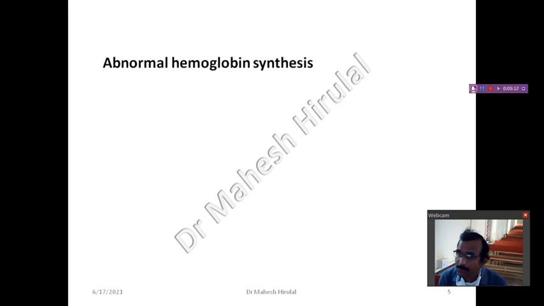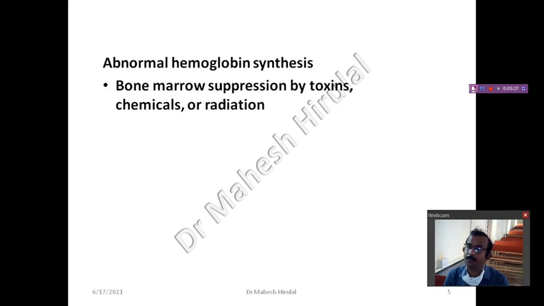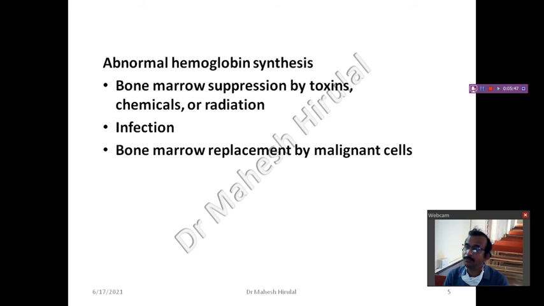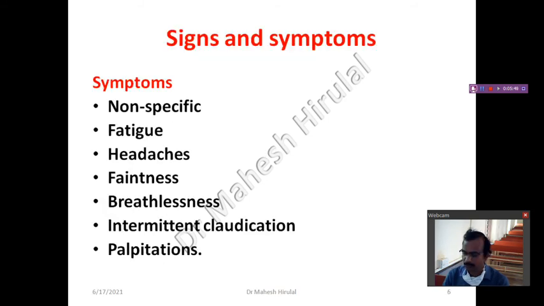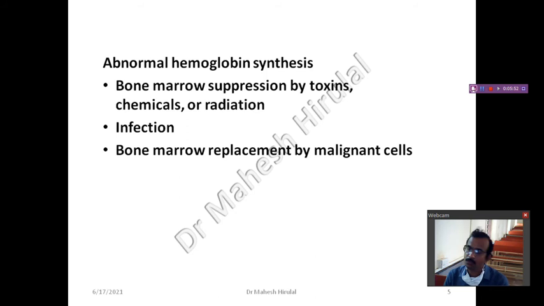Next is abnormal hemoglobin synthesis. If the hemoglobin synthesis is deranged, then also it will lead to anemia. Then bone marrow suppression by toxins, chemicals or radiations. In all these cases, there will be a decreased RBC count. RBCs are not produced well, and even hemoglobin is not produced well. Infections, and bone marrow replacement by malignant cells, all these will lead to abnormal hemoglobin synthesis.